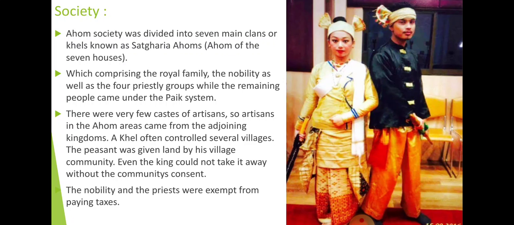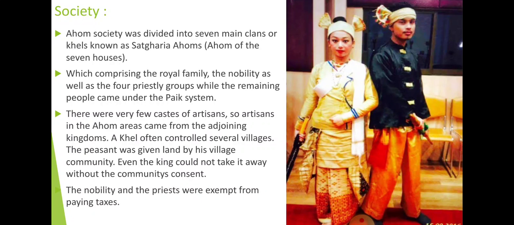The society of the Ahoms was divided into 7 main clans, that is Khels, known as Satgadiya Ahoms. So this is the division, and the division is on the basis of the royal family. The first part out of 7 was the royal family, and the second one is the nobility, the ministers and all. The third one is divided into 4, that is the 4 priestly groups, and the remaining people came under the paik system.